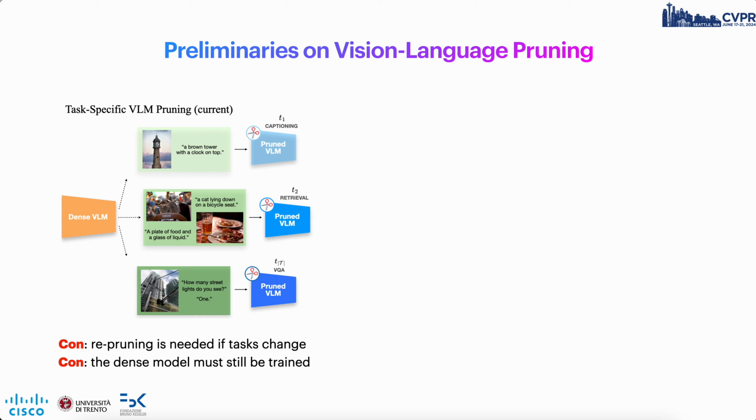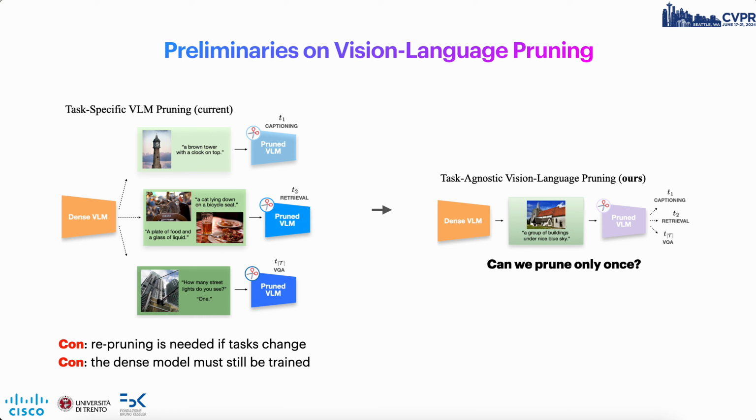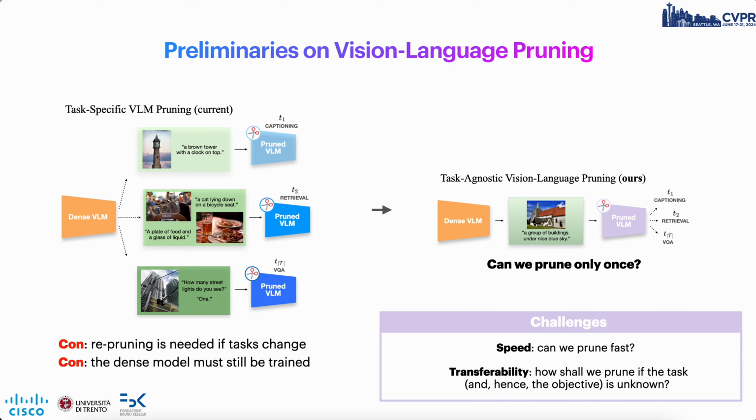This process has two main drawbacks. First, it requires repruning for each new task, and second, it starts retraining a dense model every time. Hence, we explore a new direction, task-agnostic visual language pruning, where the goal is to prune once and obtain a universal lottery ticket without needing any specific task details. This approach faces two significant challenges: the high computational cost of pruning large visual language models, and ensuring the pruned model transfers well across diverse and unknown tasks.